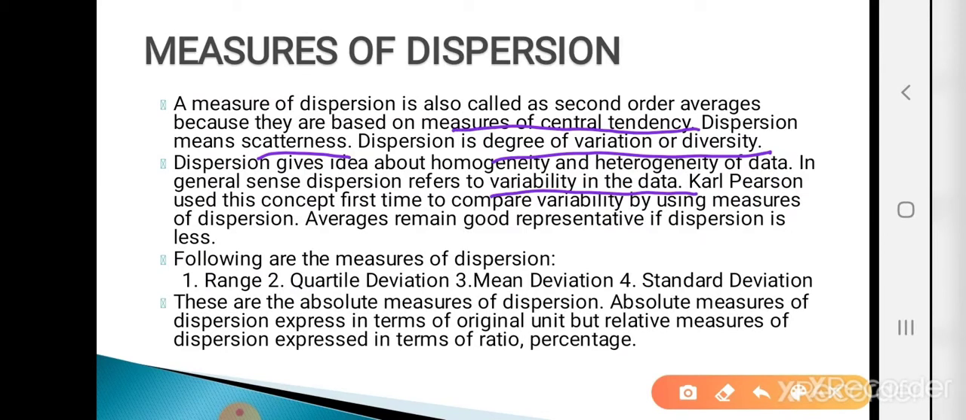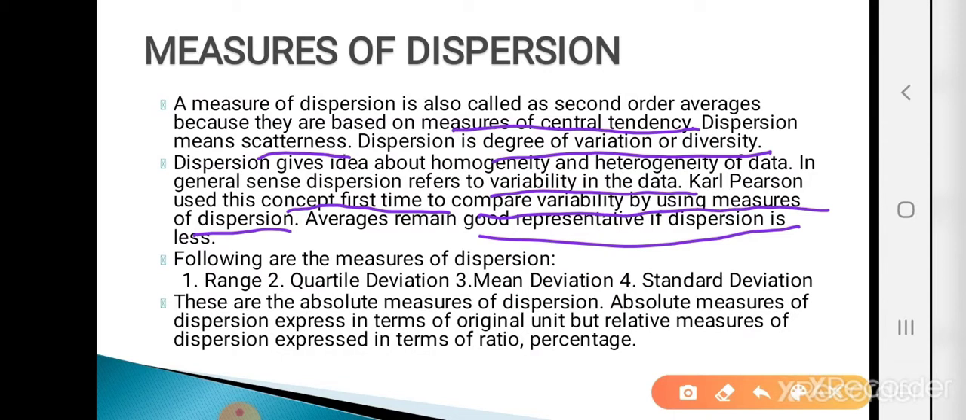Karl Pearson, one of the statisticians, used this concept for the first time to compare the variability by using the measures of dispersion. The average remains a good representative if the dispersion is less. If the variability in the data is less, then the quality is good. That means if the variability is less, then the average is a good representative of our data.